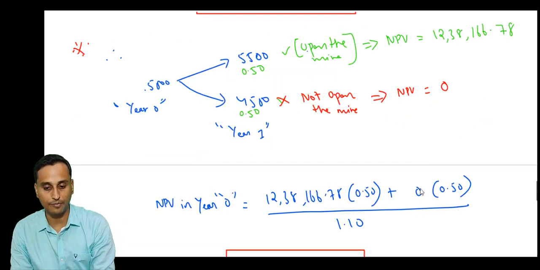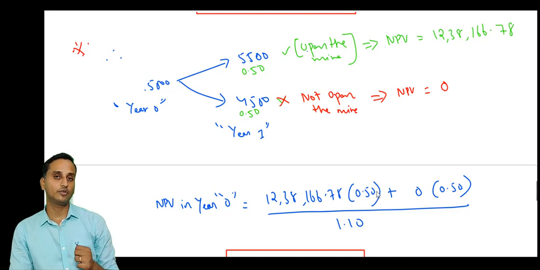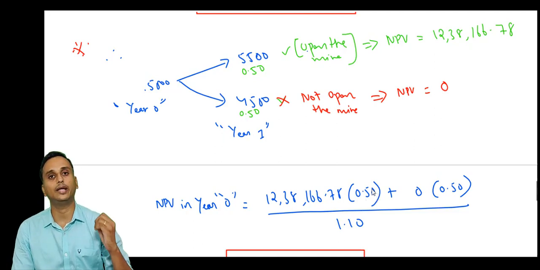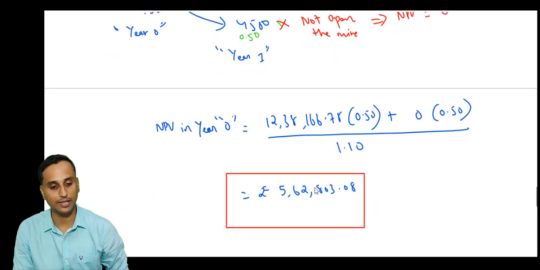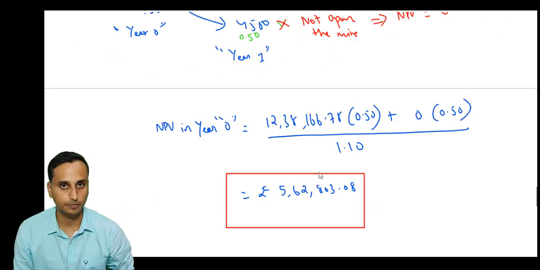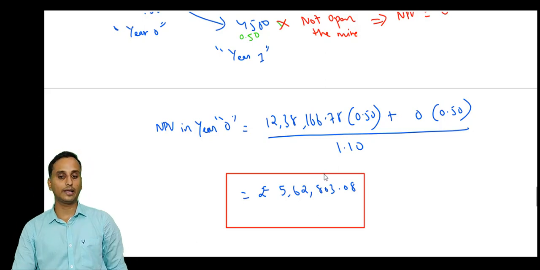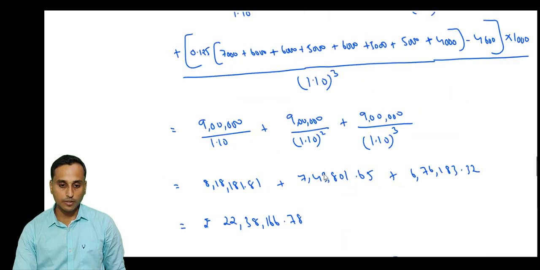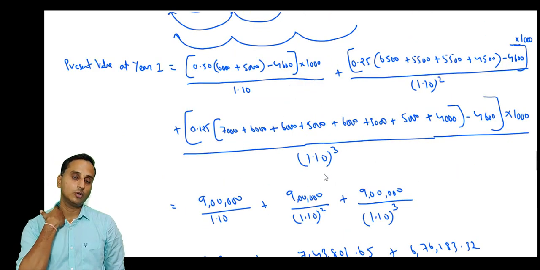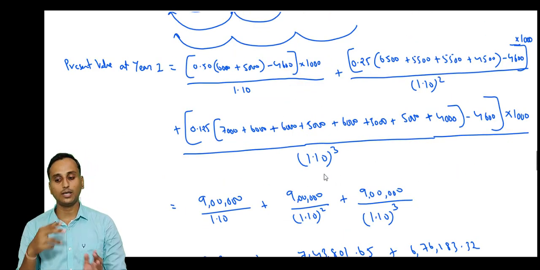We're calculating the weighted average NPV, with the probabilities as weights. Then we'll discount the average NPV at 10% for 1 year, and that will give us the NPV in year 0. Okay, I hope all of you are clear with this. Please go through this question maybe once or twice until you are extremely clear with this. So next we'll be going to adjustment number 2.